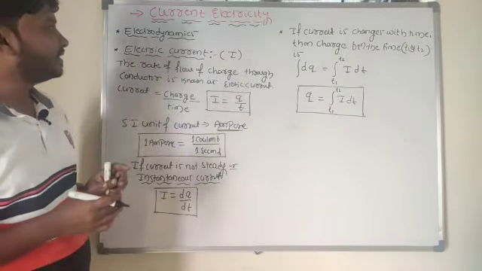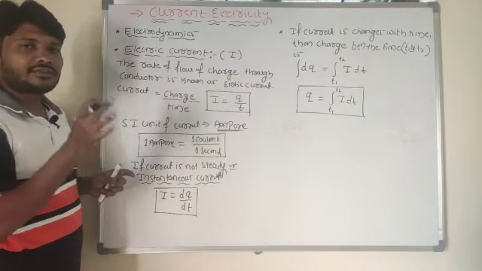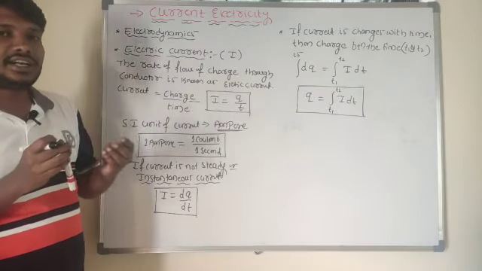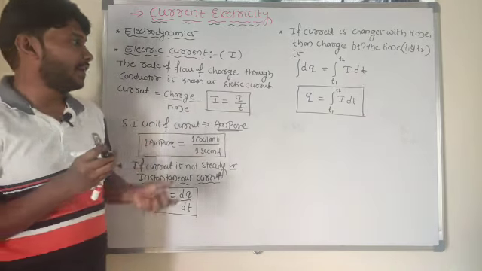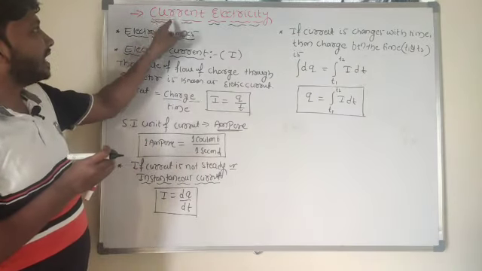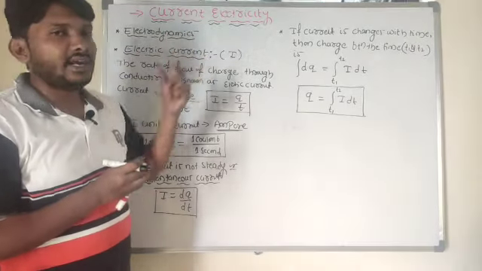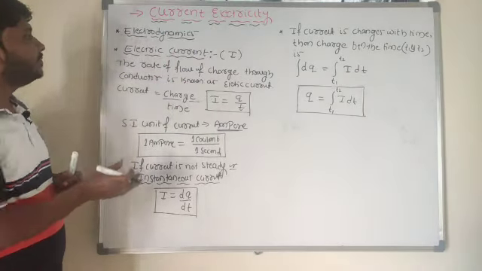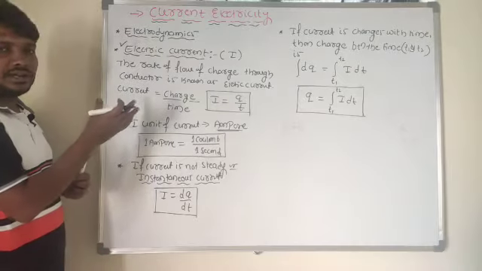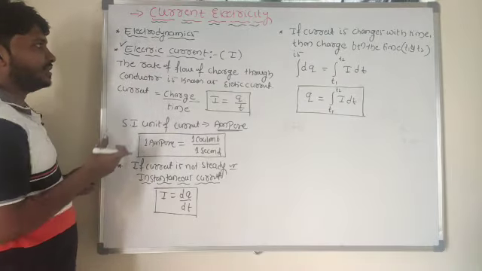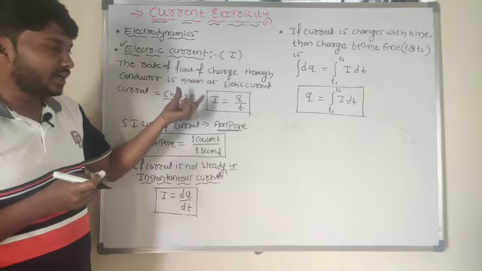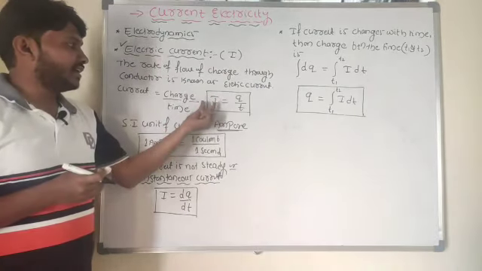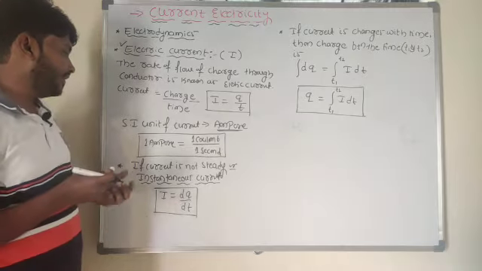So hope you are understanding these things. In case of electrodynamics, that word indicates that it deals with the study of charges under motion. So in electrodynamics, let me understand the chapter current electricity. Basically we know what you mean by electric current. In high school physics we already learnt about these things. Electric current is nothing but the rate of flow of charge through a conductor. So I is equal to q by t here.